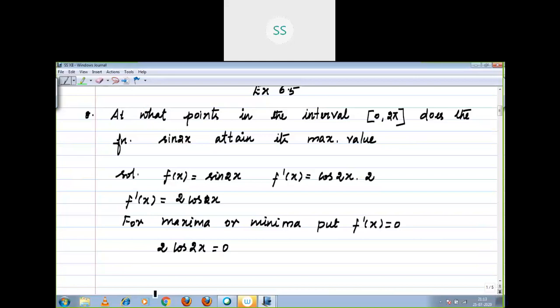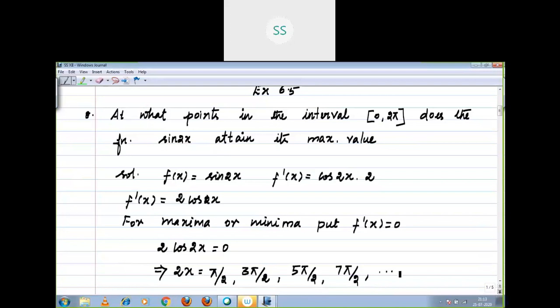You have to write that first, which implies 2x = π/2, 3π/2 (270 degrees), then 450 degrees, which is 5 into π/2, then 7π/2, and so on.